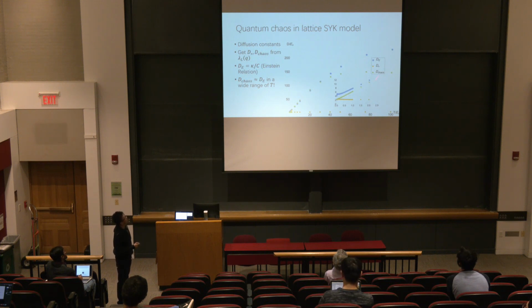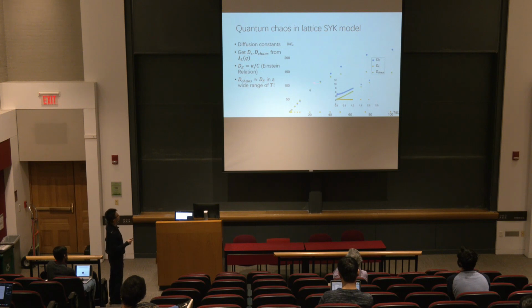What we found is that the fake diffusion constant D chaos has a similar behavior to the energy diffusion constant D_E that we computed from Kubo formulas. And at short distance, the diffusion constant D star has a totally different behavior. So our findings again confirm the conjecture that energy transport and scrambling are somehow related.